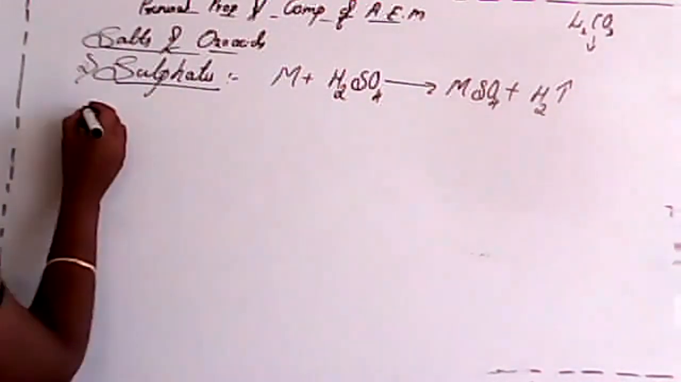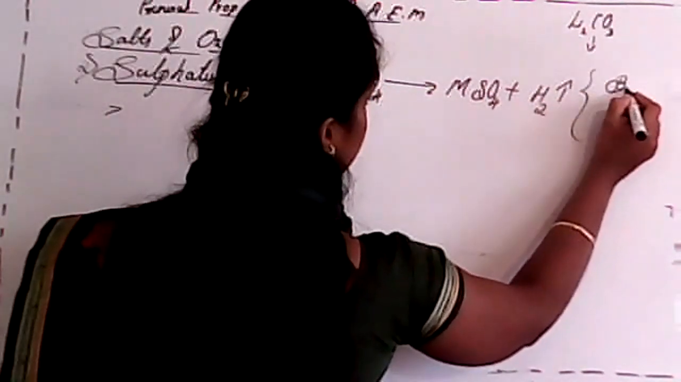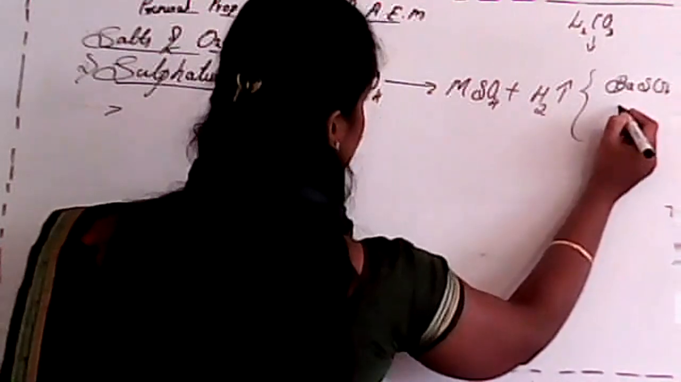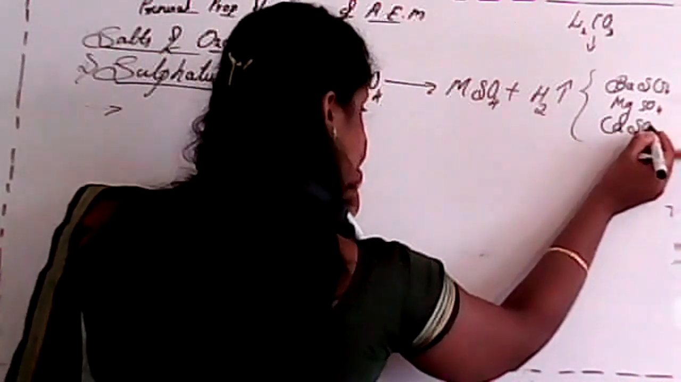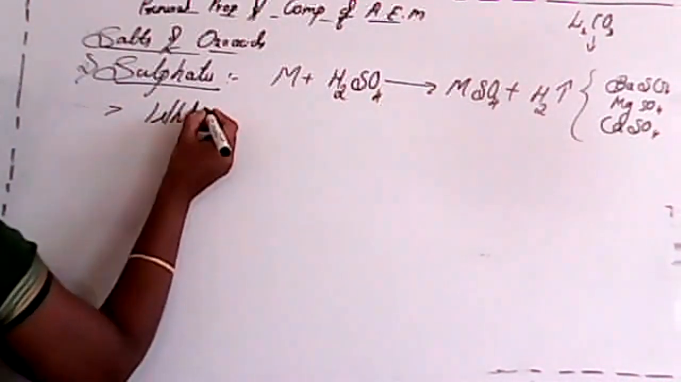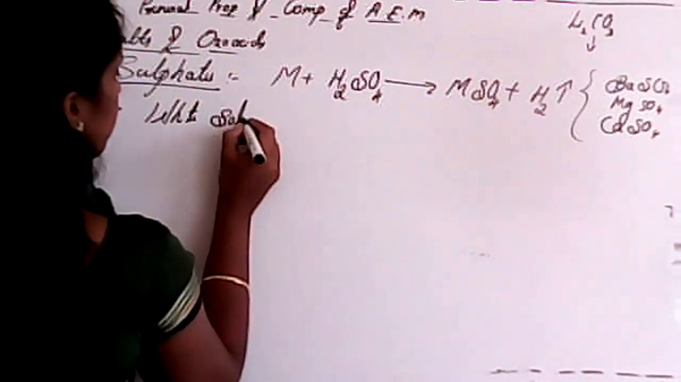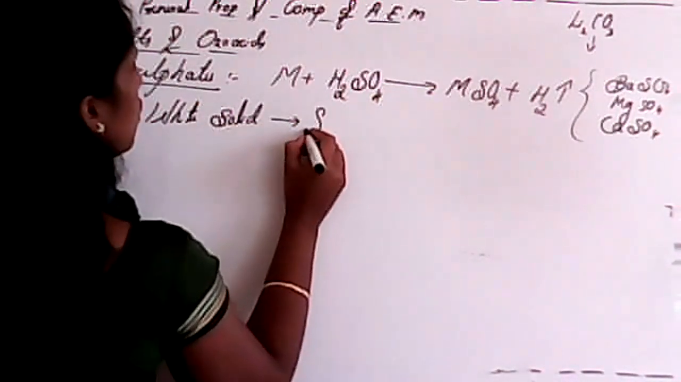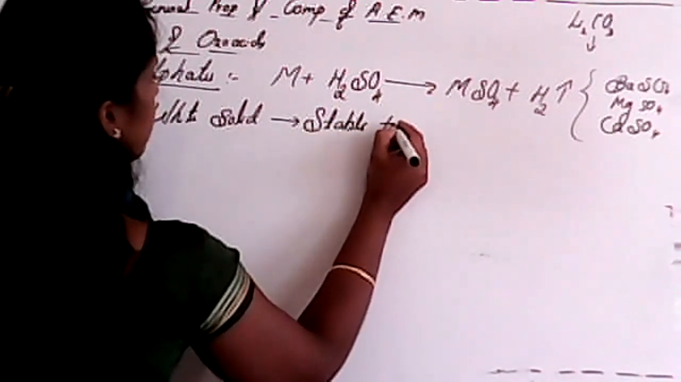And here, we know in a lab we can see beryllium sulfate, magnesium sulfate, and calcium sulfate. Okay, it is a white solid, and stable to heat. It has stability, stable towards heat.